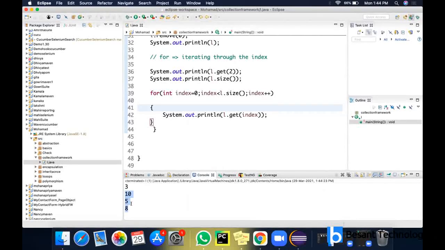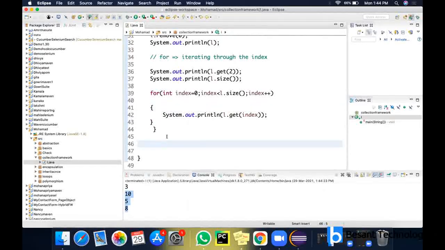In this way, all the elements present in the list will be displayed. You can see each element displayed separately: 10, 5, and so on. It executes separately if you are using a for loop. So this is the normal for loop. We have one more loop called the for each loop.